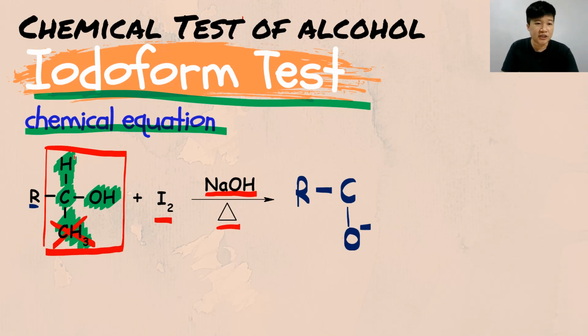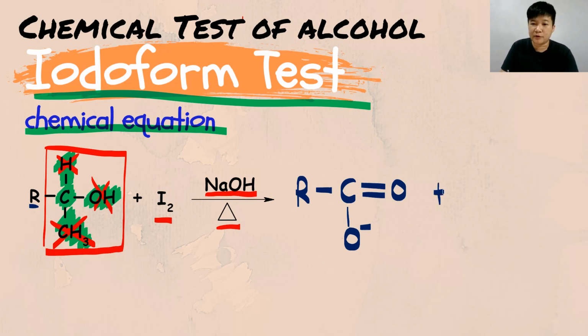Next is the OH and the hydrogen. The OH will also be removed. The hydrogen that is attached to the carbon will also be removed and substituted by a double bond O. So this is the product that will be formed.